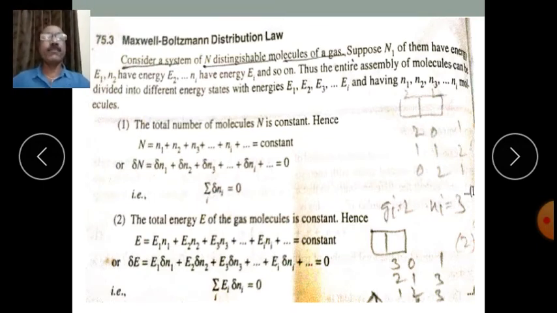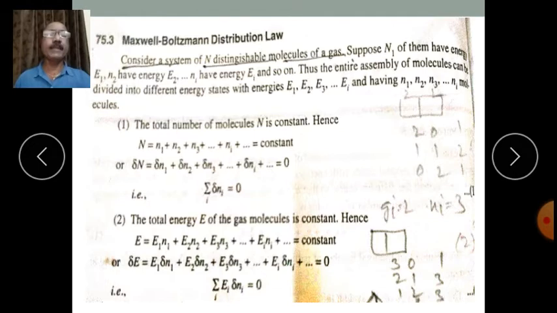Therefore the summation of the change in the number of molecules is zero: delta N is equal to delta n1 plus delta n2 plus delta n3 plus and so on plus delta ni is equal to 0.